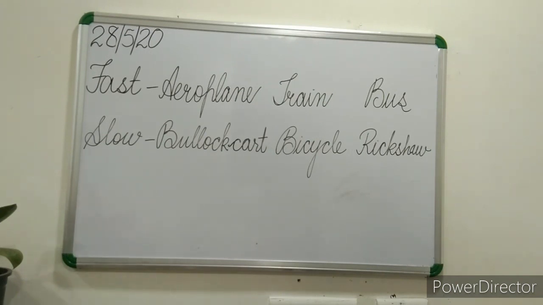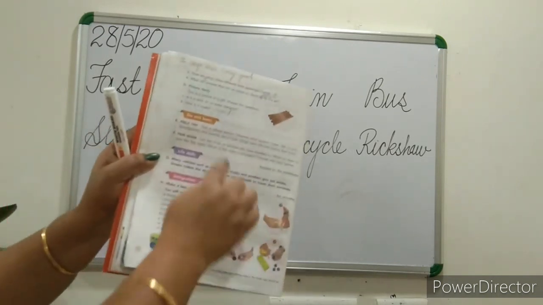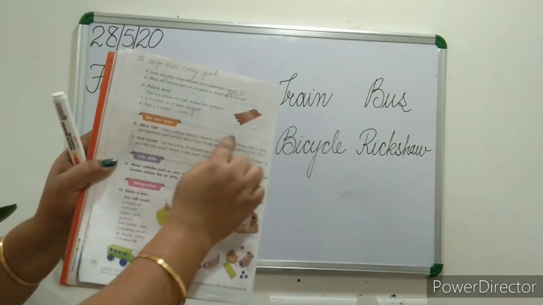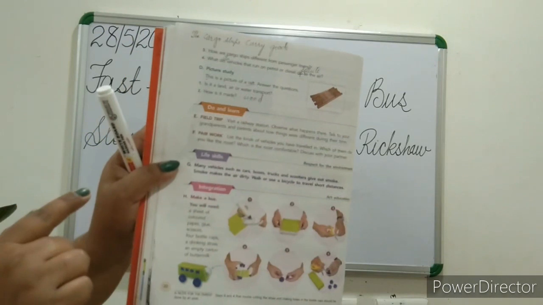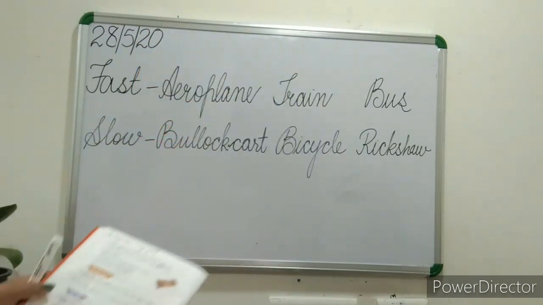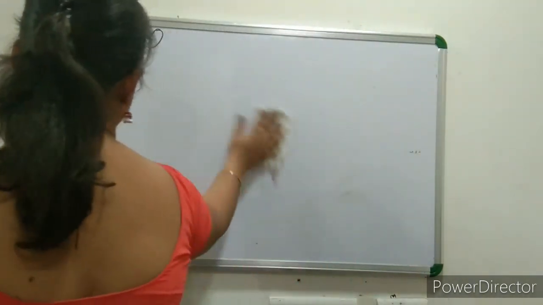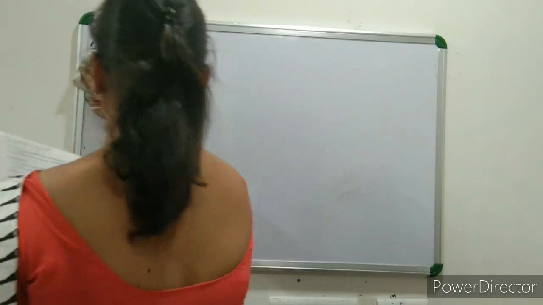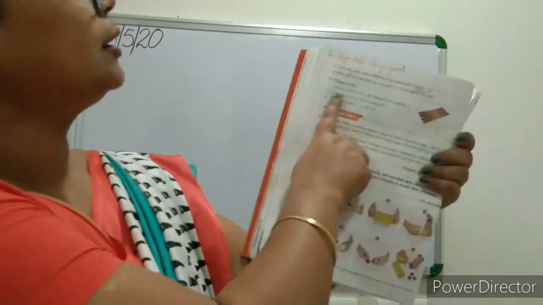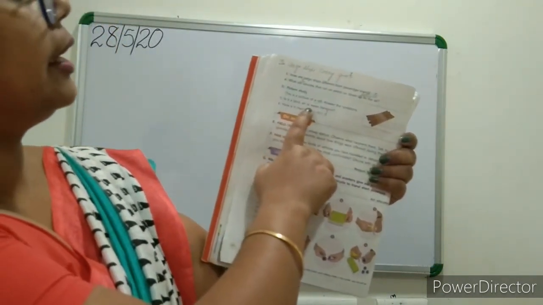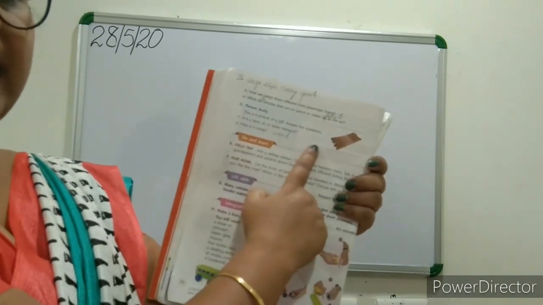In the previous chapter, I already made you do the picture study. Here is the picture given, and you have to look at the picture and answer these questions. The question is, is it a land, air or water transport? This is a picture of a raft.